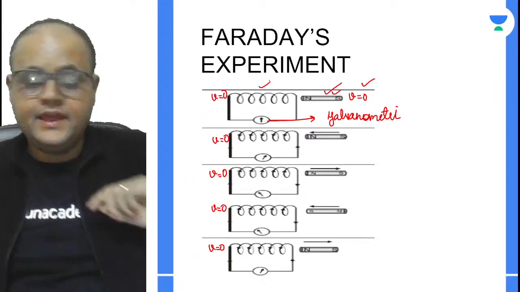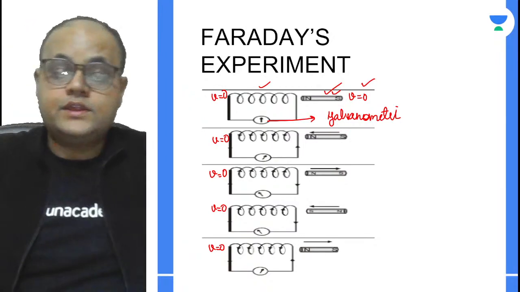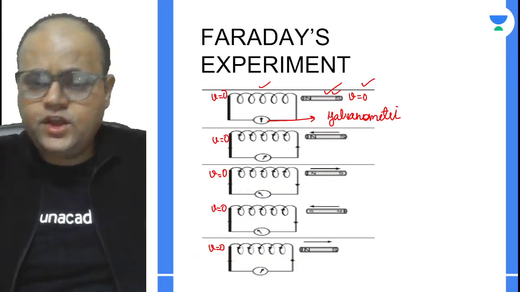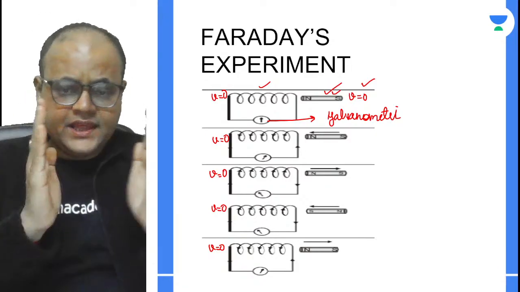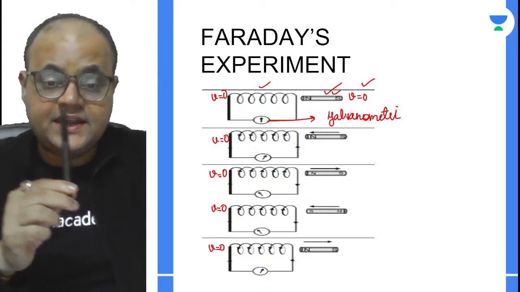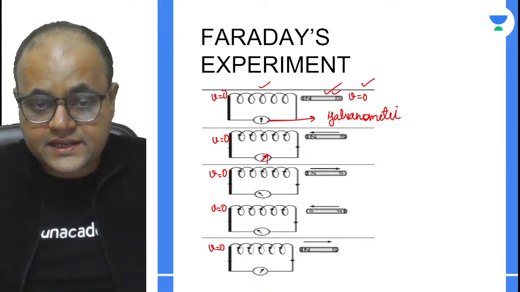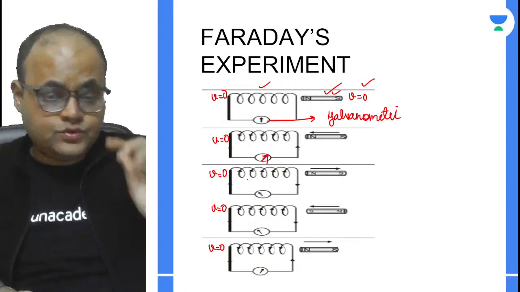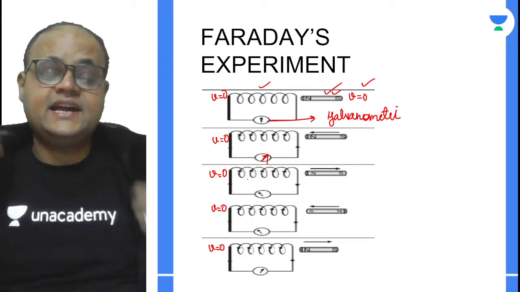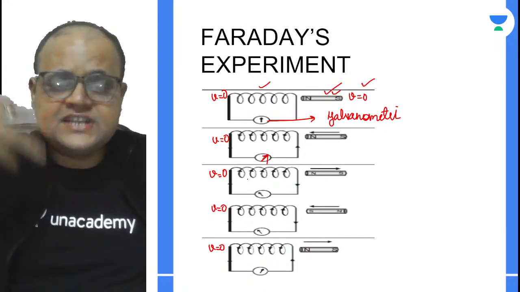Now in case 2, he started moving the magnet. The coil was still stationary. The only thing that was moving was the magnet. What he observed, as soon as he brought the north pole of the magnet towards the coil, was that there was a deflection in the galvanometer. You can clearly see in the picture that the galvanometer is showing a deflection. And as soon as the galvanometer shows deflection, we should conclude that there is indeed a current flowing in the circuit, right?